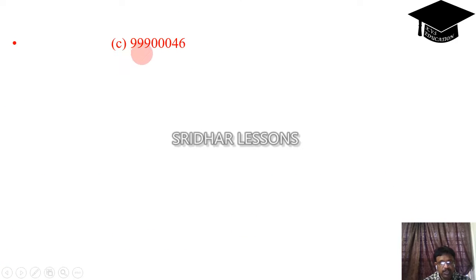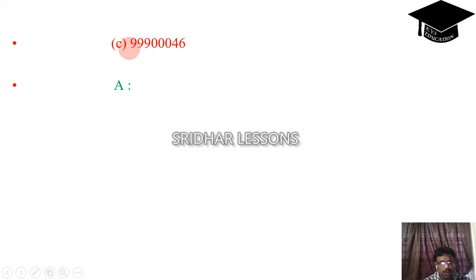Next one, 999000046. Again, leave the first 3 digits. After that, put a comma for the 2 zeros, for the 2 nines a comma, and for the single digit a comma. That means ones, tens, hundreds, thousands, 10,000s, lakh, 10 lakh, and this is crore.